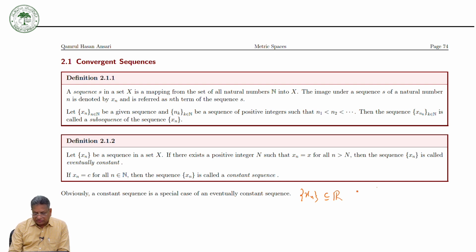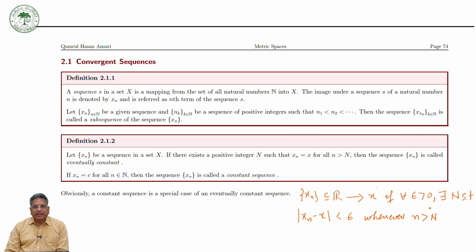Then we say that the sequence xn converges to x if for every positive epsilon there exists a natural number n such that the difference between xn and x is less than epsilon whenever n is greater than or equal to n. It means what?